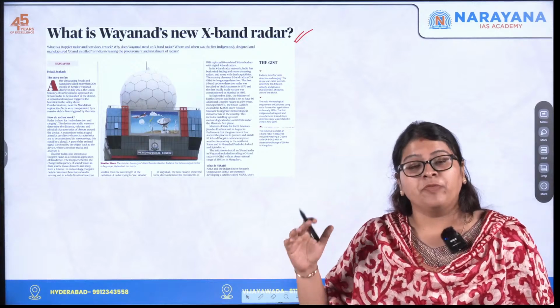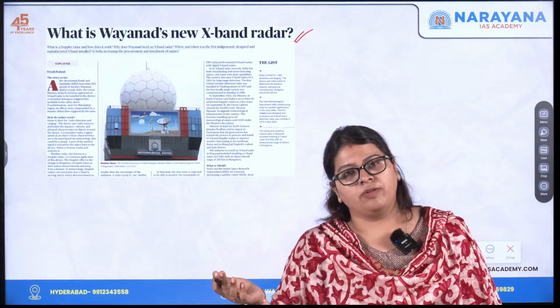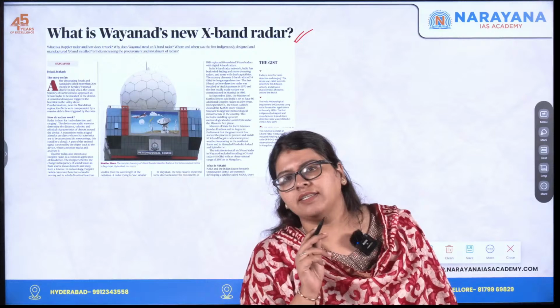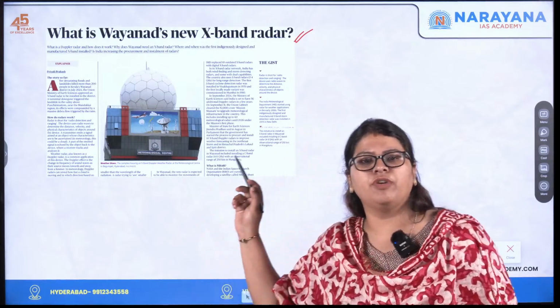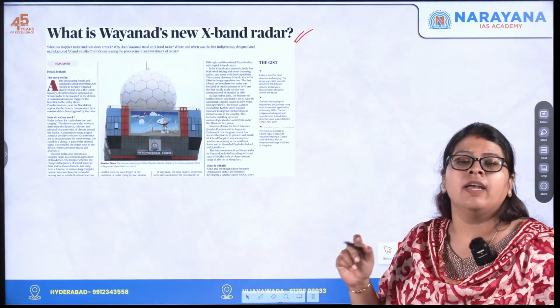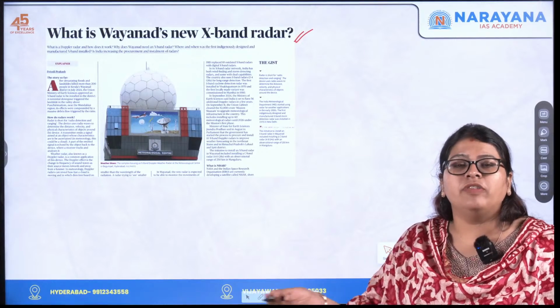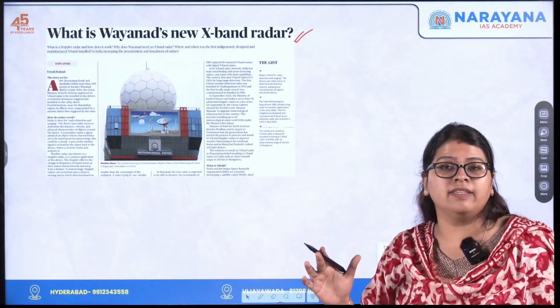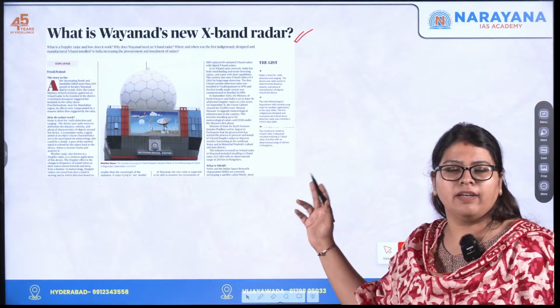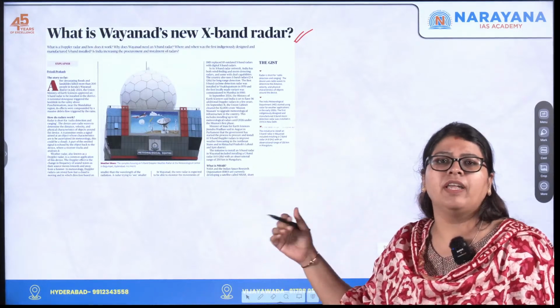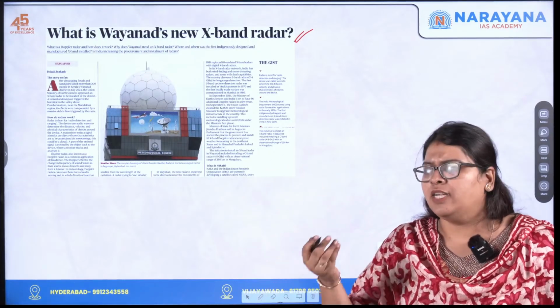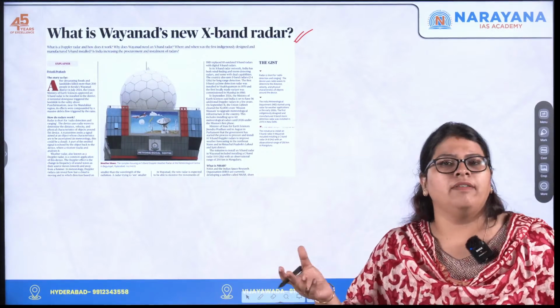And also, why was this initiative brought about? The Ministry of Earth Sciences has given a nod for the establishment of this X-band radar. Why? It is because in the backdrop of the recent catastrophic landslides in the Wayanad district of Kerala, there was no early warning system, okay? So there was a huge loss of life and property.